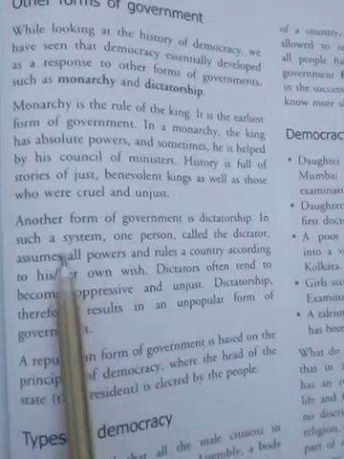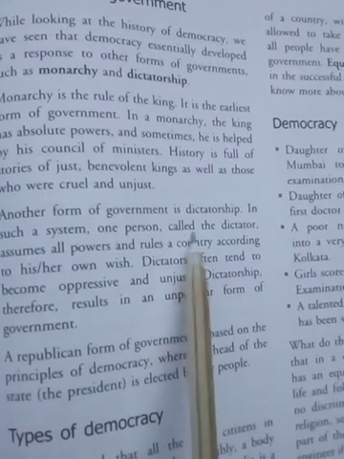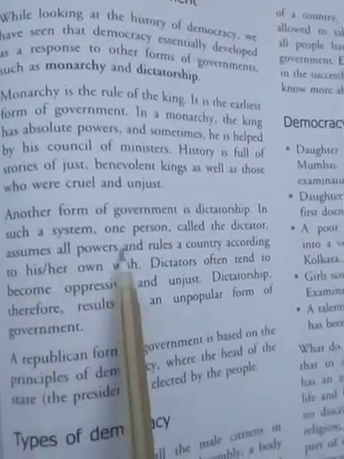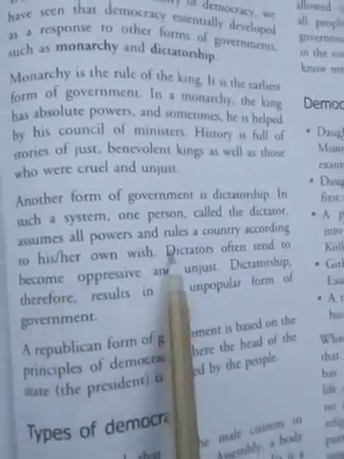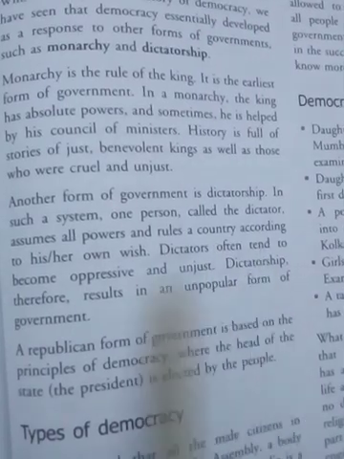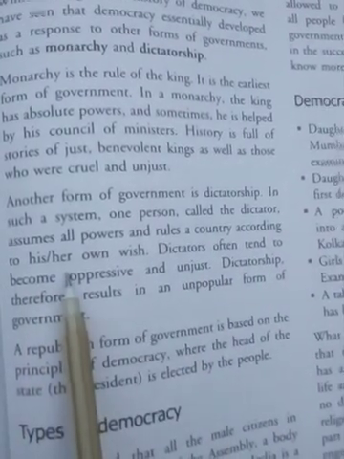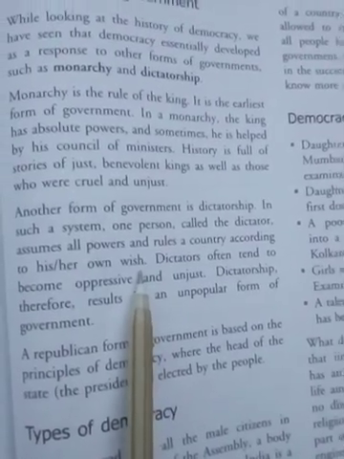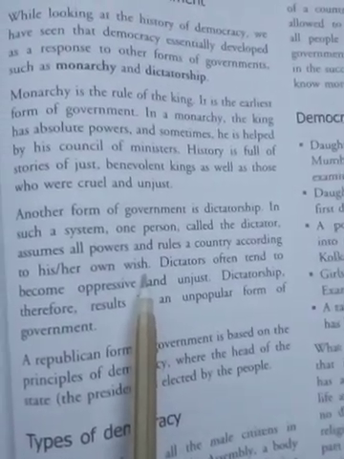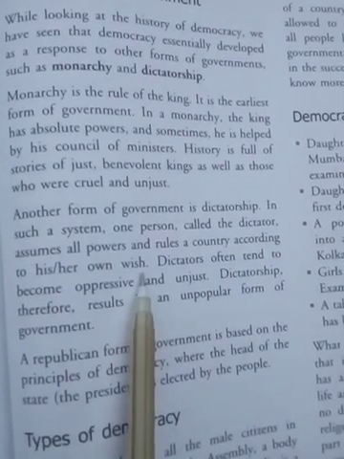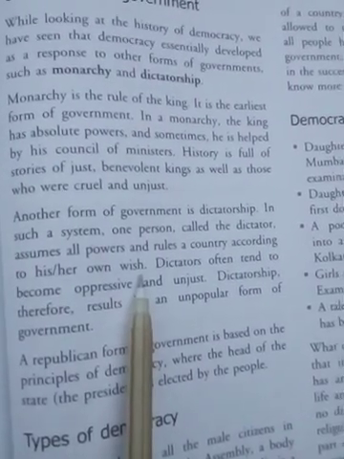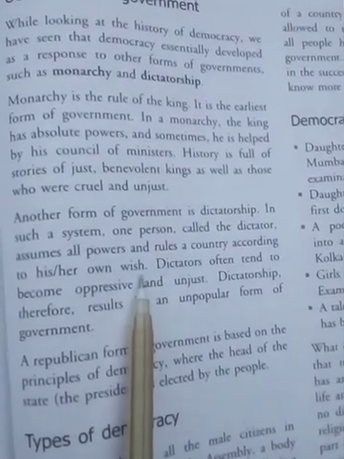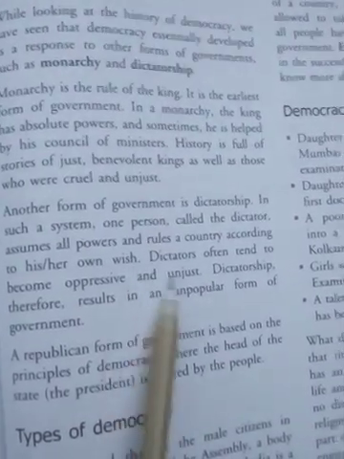The next form of government is dictatorship. In such a system, a person called a dictator assumes all the power and rules the country according to his or her own wish. It means a person who becomes the king wishes to control his country according to his rules and regulations. What he or she wants, they do in their kingdom.